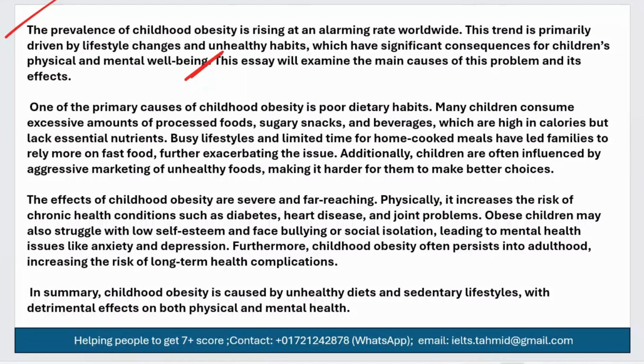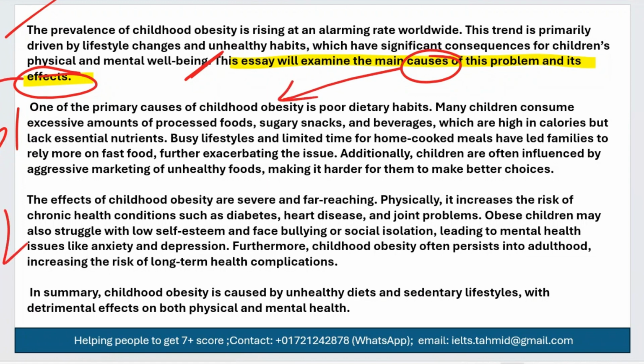So here it's been said that this essay will examine the main causes of this problem and its effects. So the main problem, causes, and the effects of obesity. By this, we can assume that the first body paragraph, or B1 in this case, is going to be about the causes, and B2 is going to be about the effects of obesity.